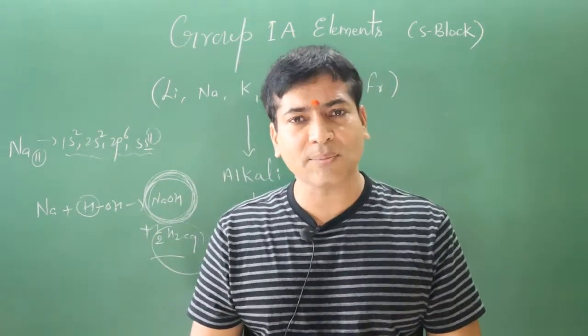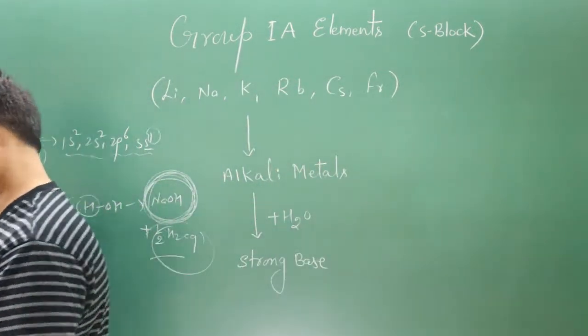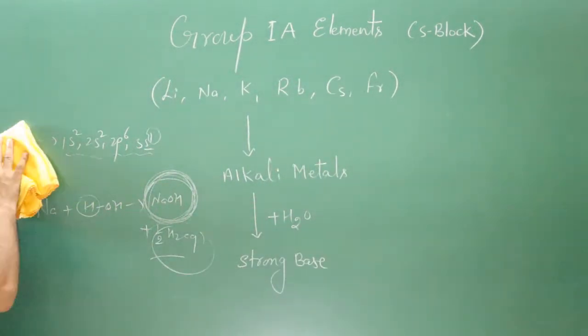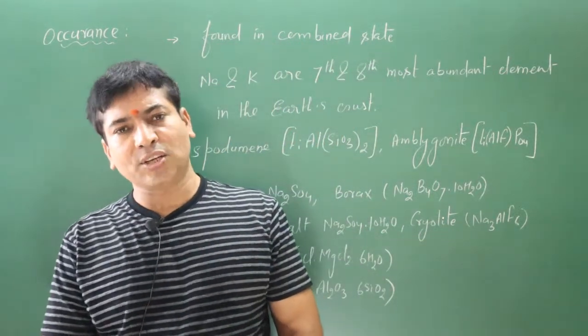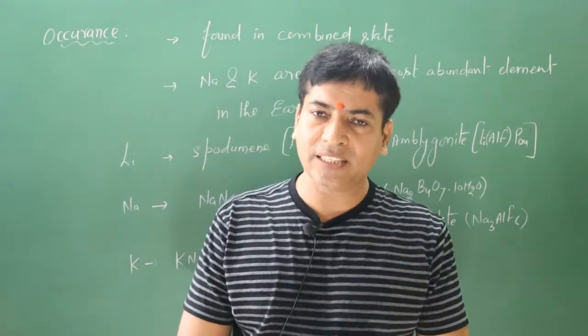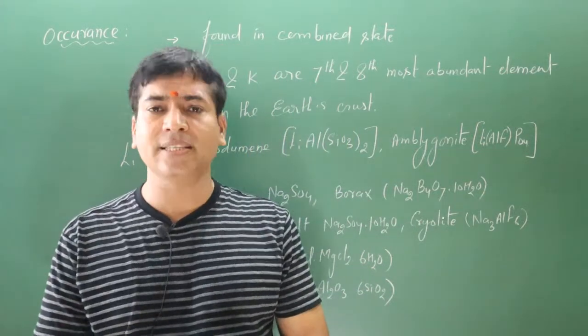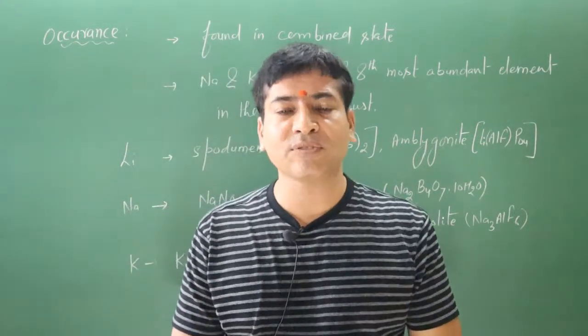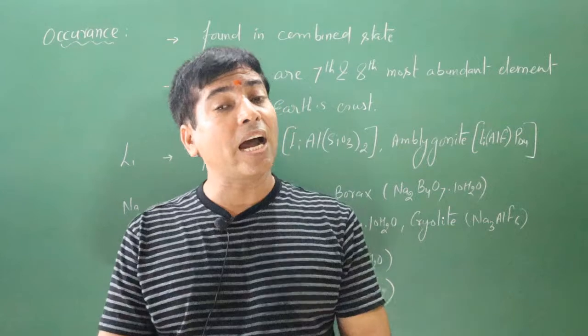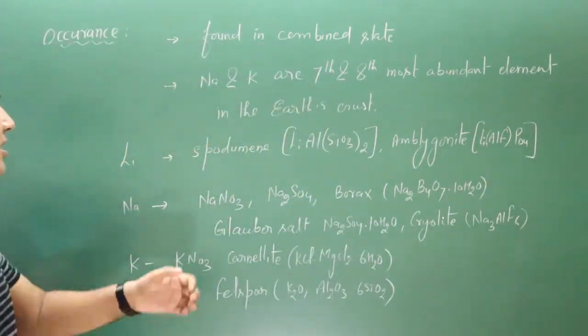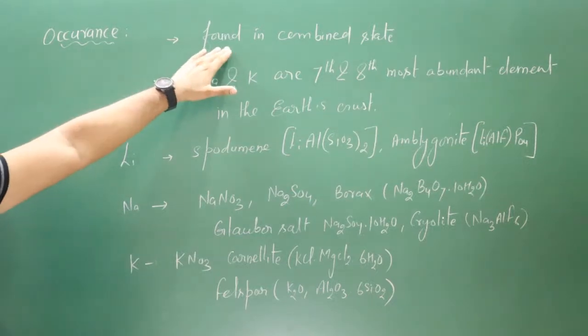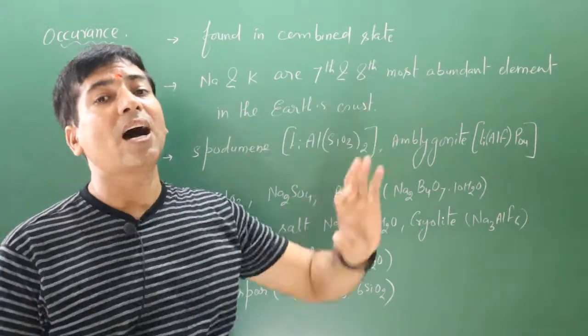Now let's discuss occurrence. Next we have the occurrence of these elements. These elements are highly reactive. Even in the presence of oxygen, they get easily oxidized. This is the reason these elements are always found in the combined state and never found in a free state in the earth crust. I have written the first point. Being highly reactive, they are always found in the combined state in the earth crust.